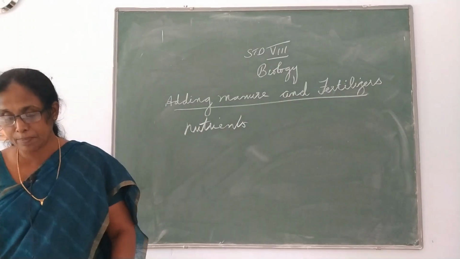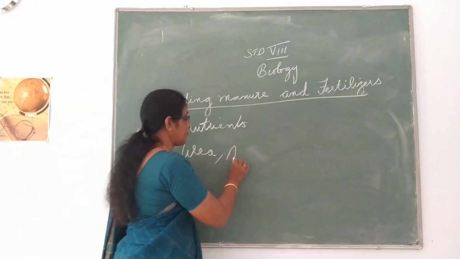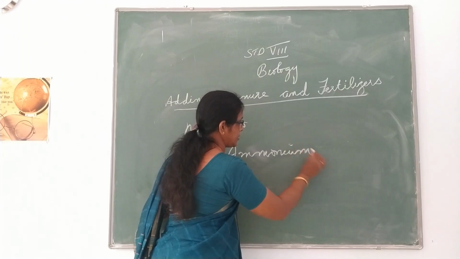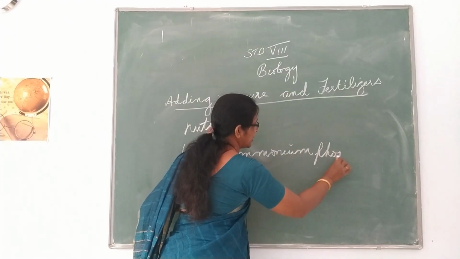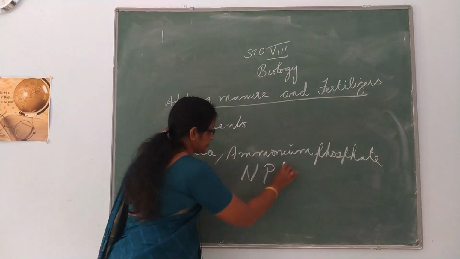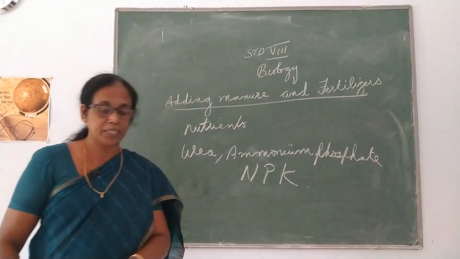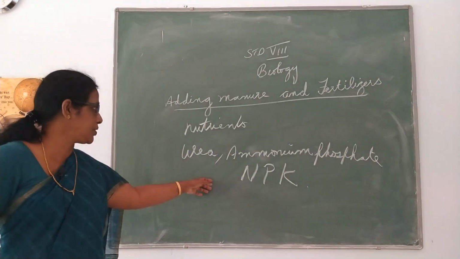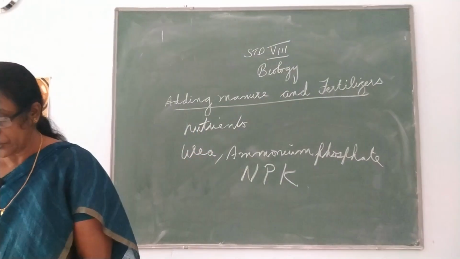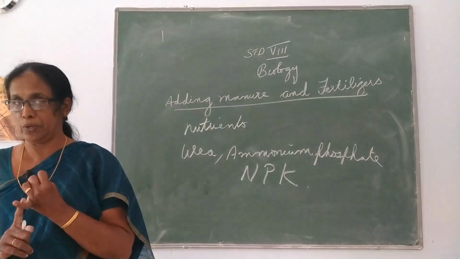Some examples of fertilizers are urea, ammonium phosphate, then have you heard about NPK, nitrogen, potassium, phosphorus, that is richly supplied with all these nutrients. See, the fertilizers are rich only in one nutrient. So the fertilizer is an inorganic salt.